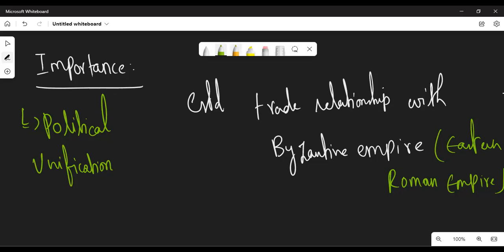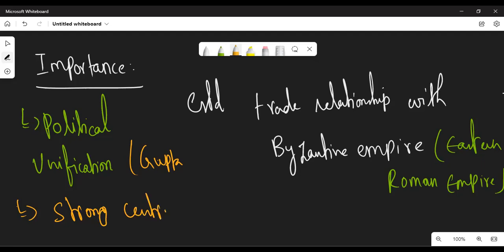Even though the Gupta kingdom was not as large as Maurya, it kept northern India politically united for more than a century. And also, most important, the Gupta period established a strong central government.